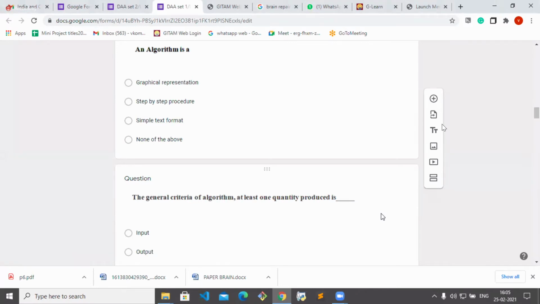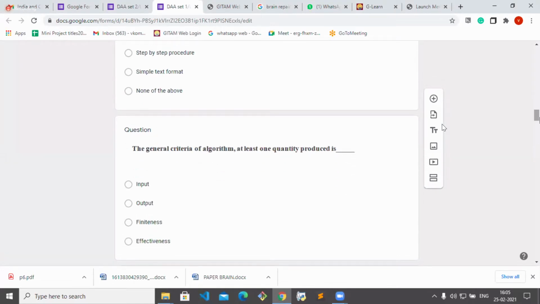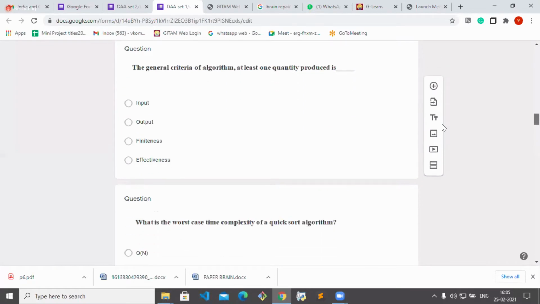What are the properties of algorithm? Input, output, finiteness, definiteness, and effectiveness. So the general criteria of algorithm, at least one quantity produced is output, right? Produced means which produces the output only. By seeing that word itself, we can give the answer.